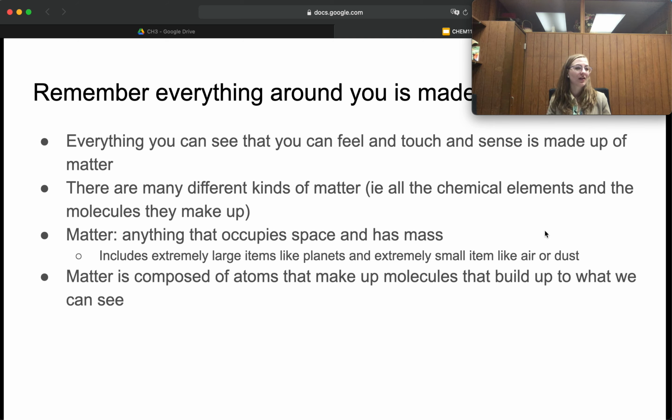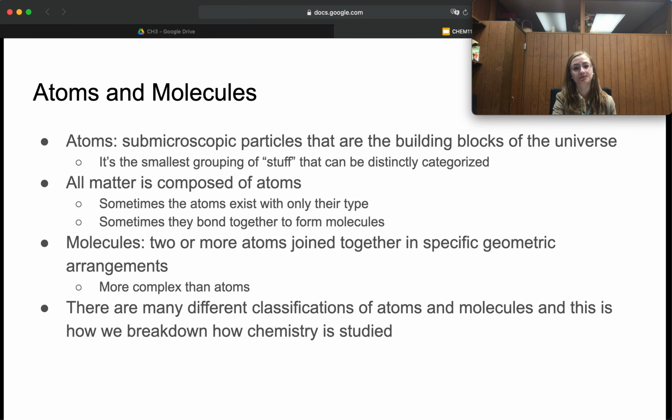So again, that might be extremely large items like planets or really, really small particles like air, dust, or even those submicroscopic particles that we can't see. So that's all what matter is. So matter is composed of atoms that make up molecules that really build to what we see in the universe. So matter is anything that has volume and takes up space. Takes up space and has volume, the same thing. So has volume, has mass.